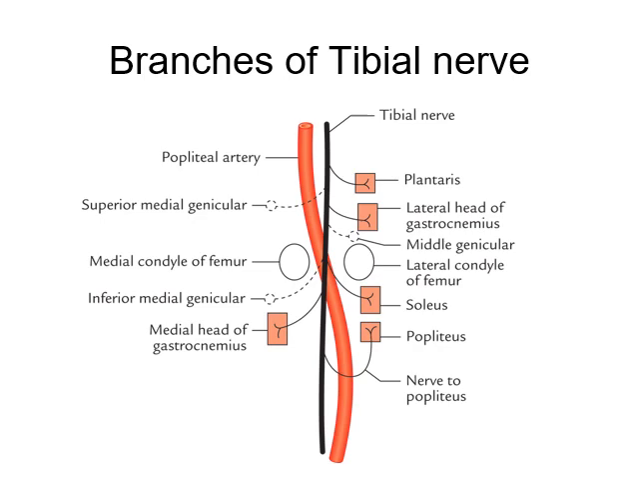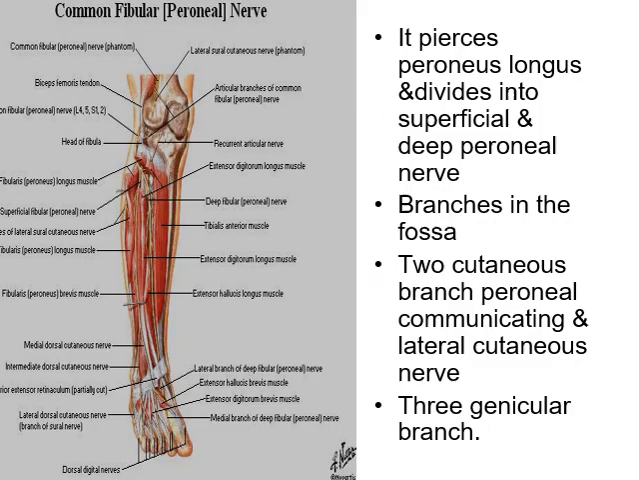You see, these are the muscular branches of this tibial nerve. First, plantaris, lateral head of the gastrocnemius. This one is the soleus muscle, popliteus muscle, and medial head of the gastrocnemius. These are the muscular branches.